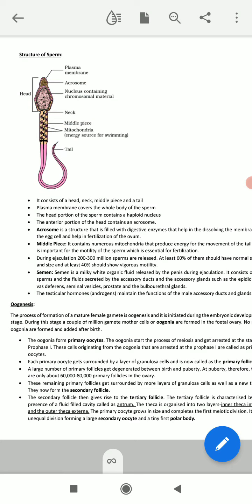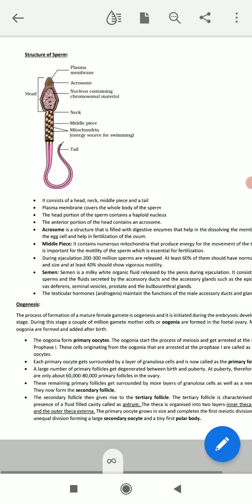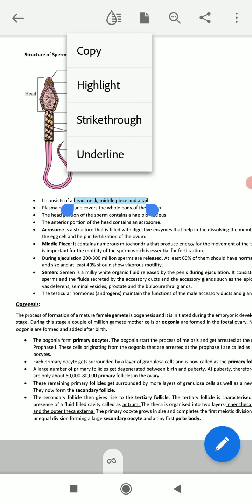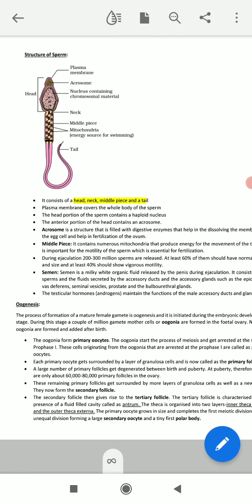So this sperm cell is divided into 4 parts. The first one is the head, the second one is the neck, the third one is the mid piece, and the fourth is the tail. Total 4 parts are there: head, neck, mid piece and tail.